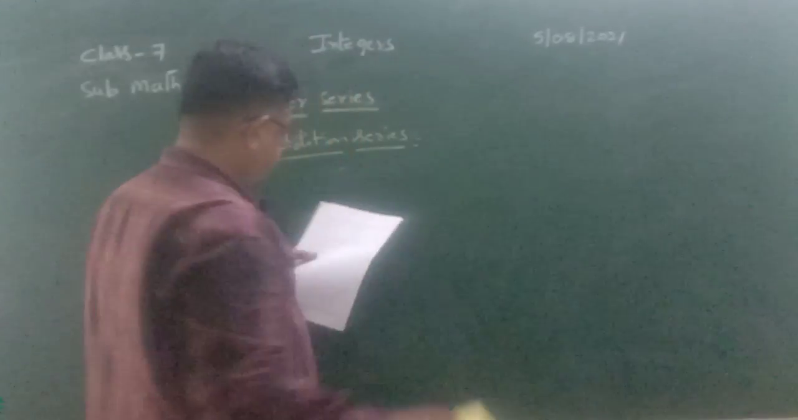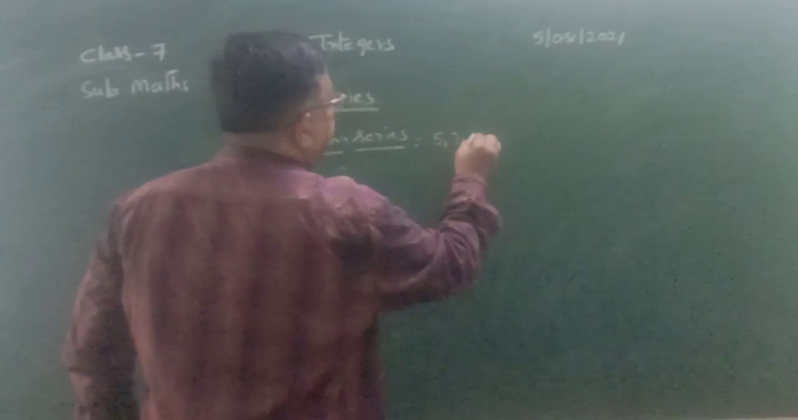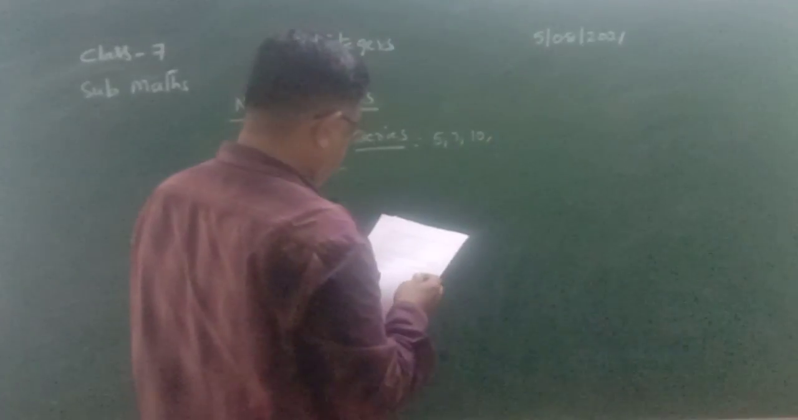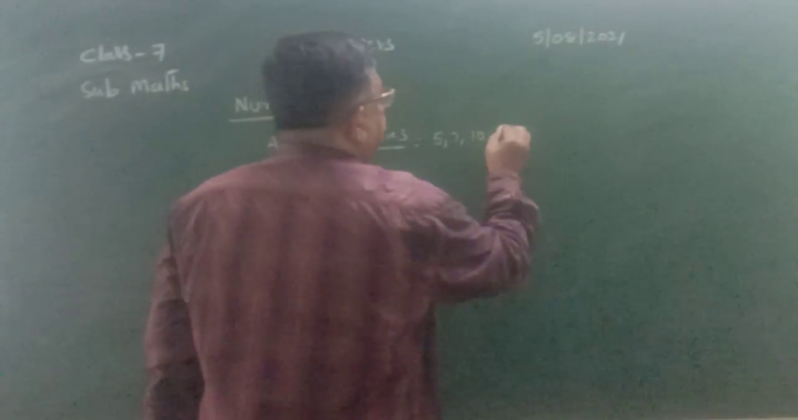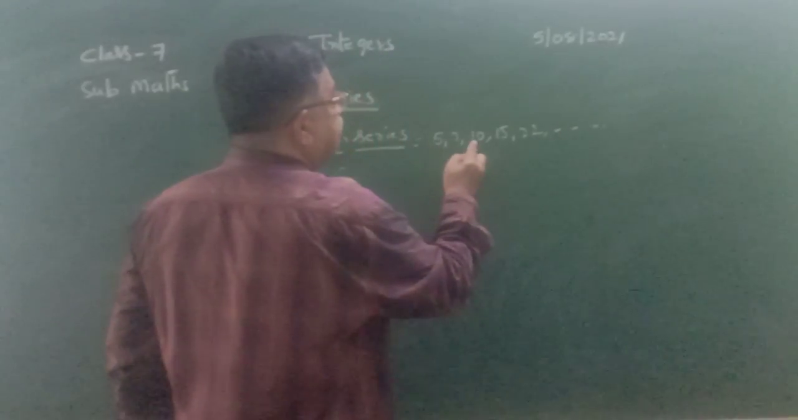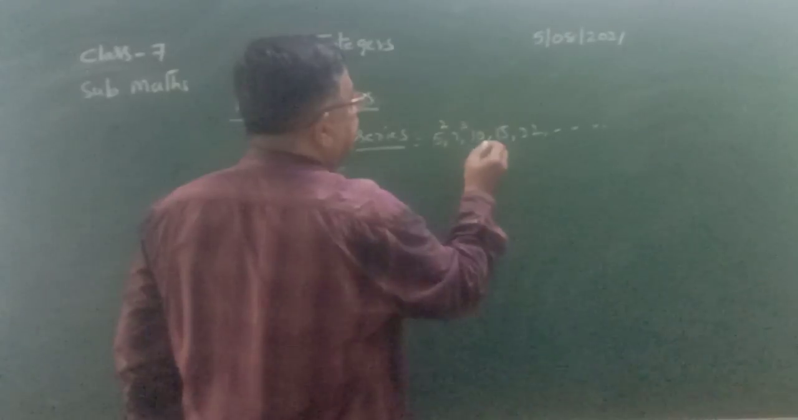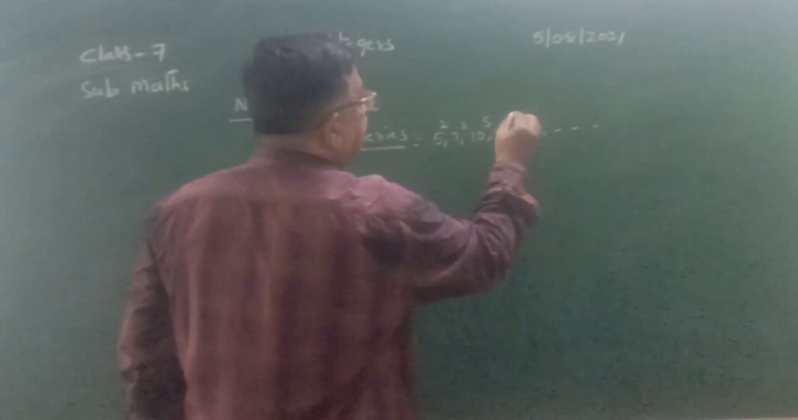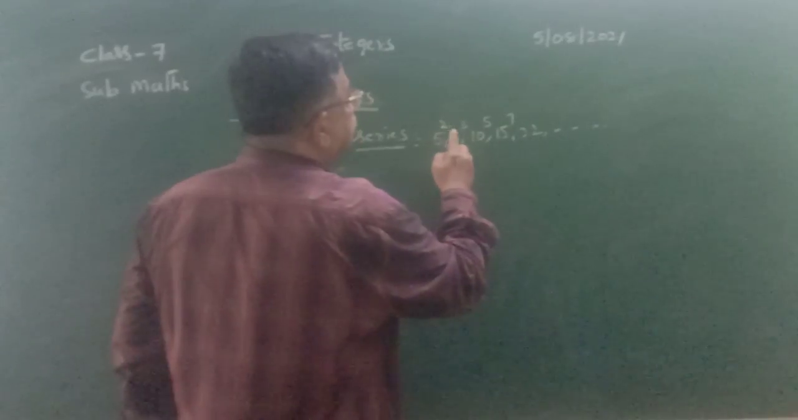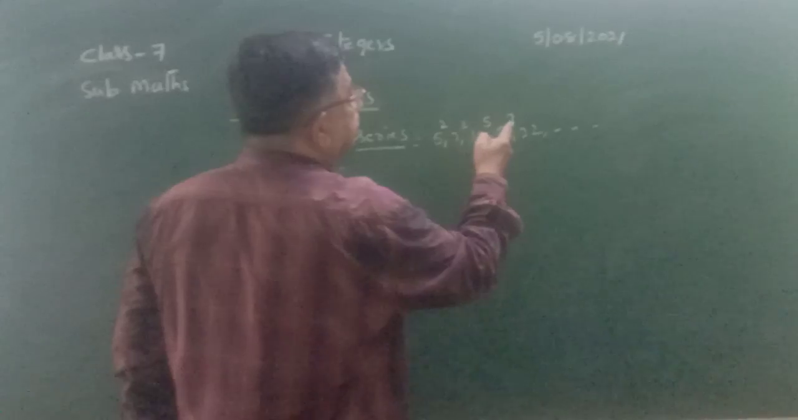Next. 5, 7, 10, 15, 22, and so on. 5 plus 2 is 7, 7 plus 3 is 10. Here 2 is added, here 3 is added, here 5 is added, here 7 is added. So 2 plus 1 is 3, 3 plus 2 is 5, 5 plus 2 is 7.